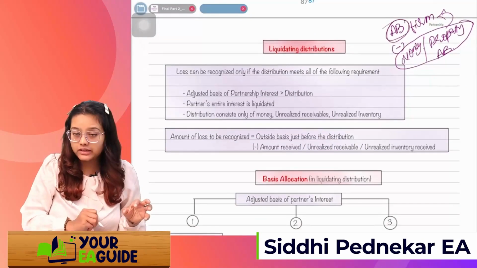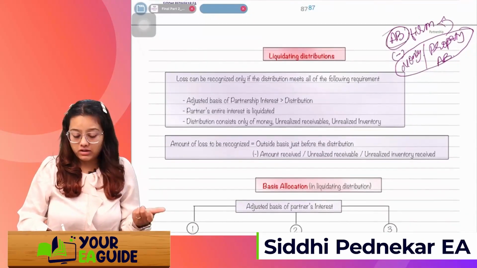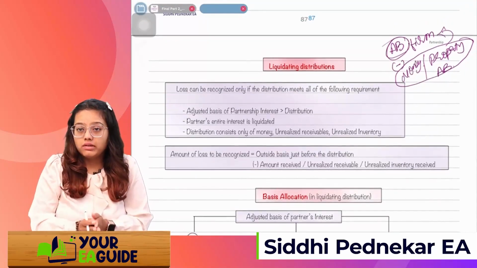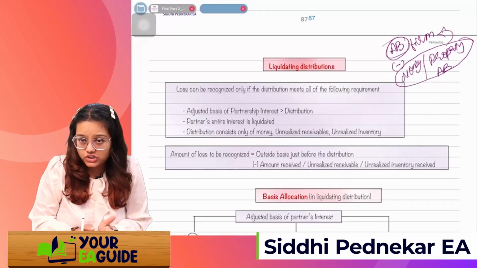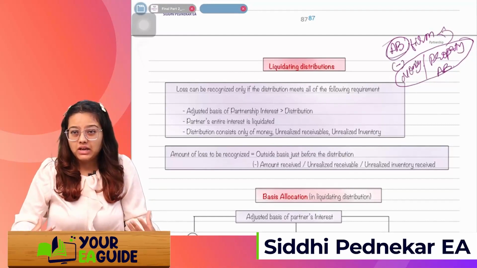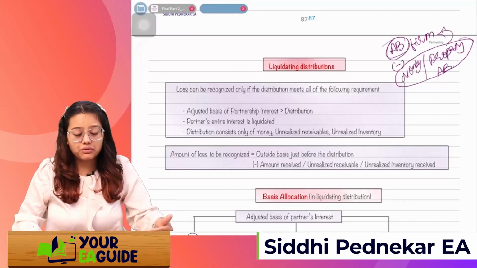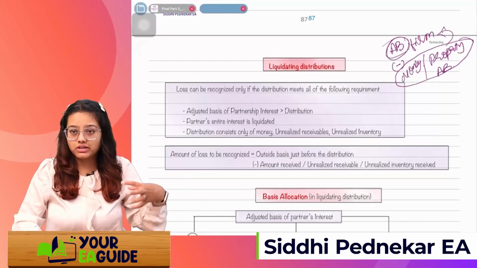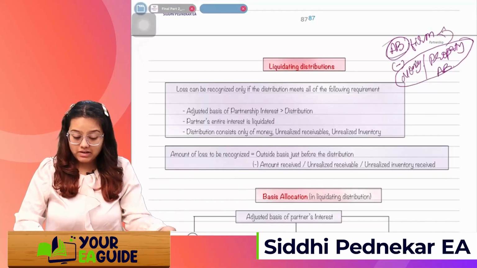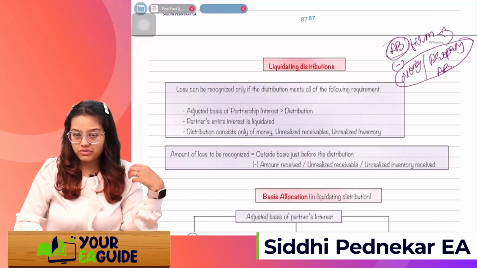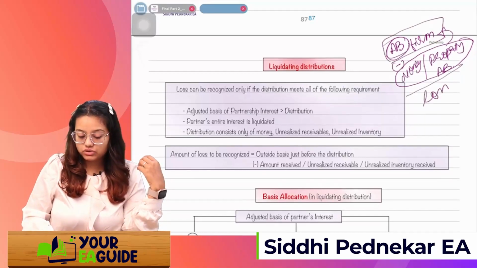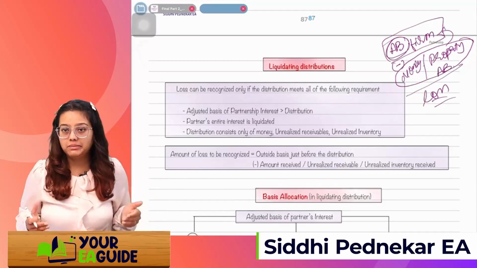We'll look now at how the adjusted basis works. You might get confused about adjusted basis, so we'll have a look at how we are going to calculate it. Whatever is my adjusted basis on the date of liquidation, I'll see what I'm going to receive. If I am receiving money and property, or the adjusted basis of the property, I'll compare it with whatever is my contribution, my interest in the partnership firm. If I'm receiving a lesser amount of money or property as compared to my basis, then it will be a loss for me. Got it?